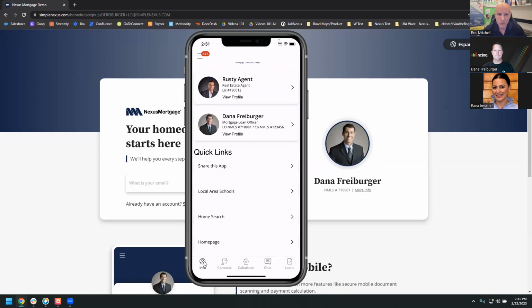Love it. Very simple. So intuitive. Is there anything else we need to know, Dana? No, I'd say that's everything. Pretty straightforward, pretty simple. It just really keeps that real estate agent afloat of what's going on. Cuts down on the back and forth with you as a loan officer. Super easy to share. Super easy for the real estate agent to utilize. And it's just going to help build those relationships, especially in the purchase market that we are currently in, and probably will be in for quite the future.